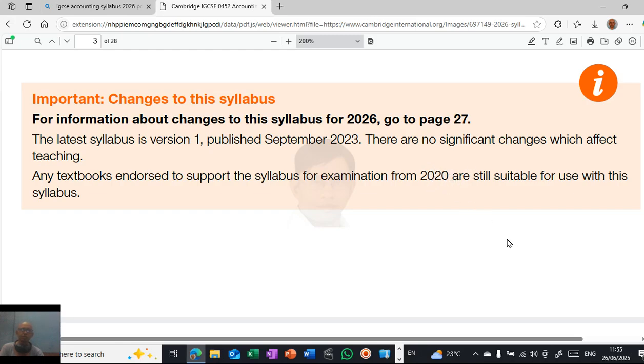Now it is 2025. Even if the books are from before 2020, there may be small changes. So you can simply compare and contrast, and you will be learning the differences now. So don't worry about the syllabus. The syllabus is almost the same as in the earlier versions of the books.